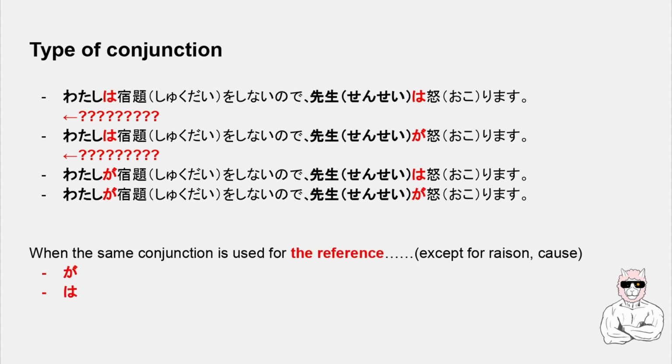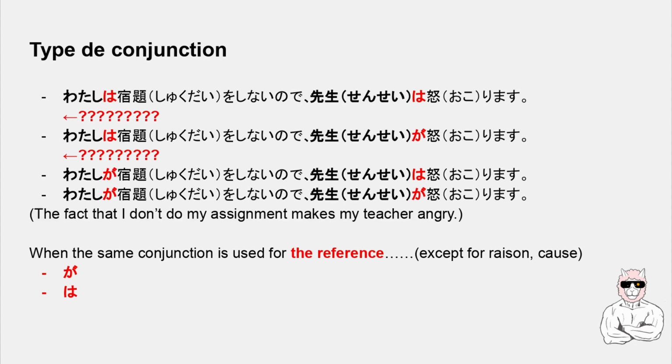If we use this conjunction for that meaning, that is, other than reason and cause, we can use both wa and ga. The basic meaning of these four sentences is, the fact that I'm not doing the assignment makes the teacher angry.